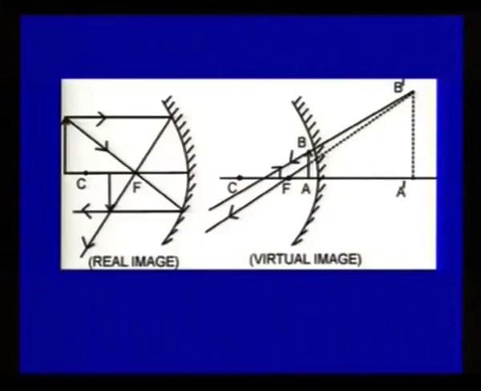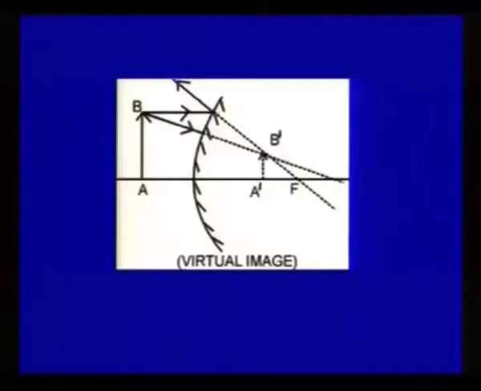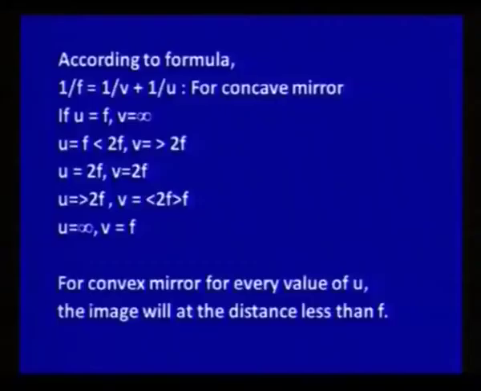So, the object is AB and its image is A dash B dash. Similarly, we can see in a convex mirror, wherever the object is placed, its image is always formed between F and P, smaller in size and virtual. Here we can use the formula 1 upon f is equal to 1 upon v plus 1 upon u to find the position of the image.